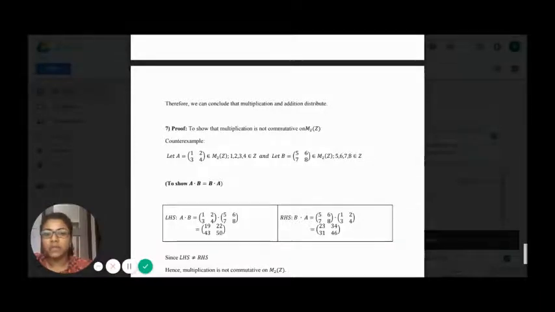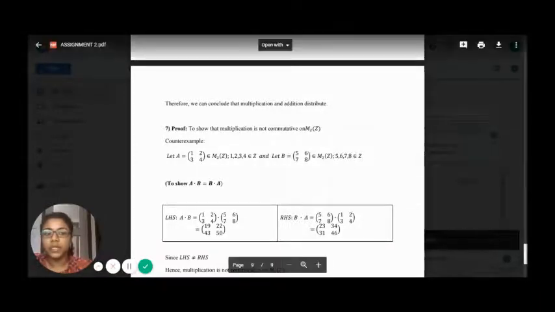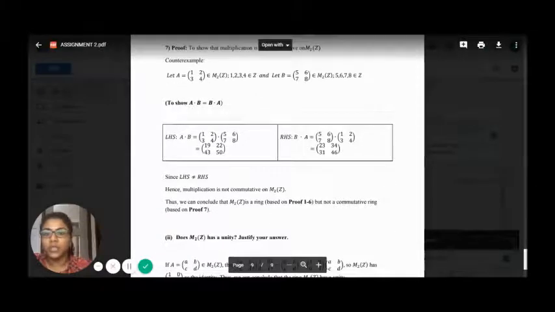As for the second part, the question asks us, does the 2 by 2 matrix over the integers have a unity? How can we justify our answer here?